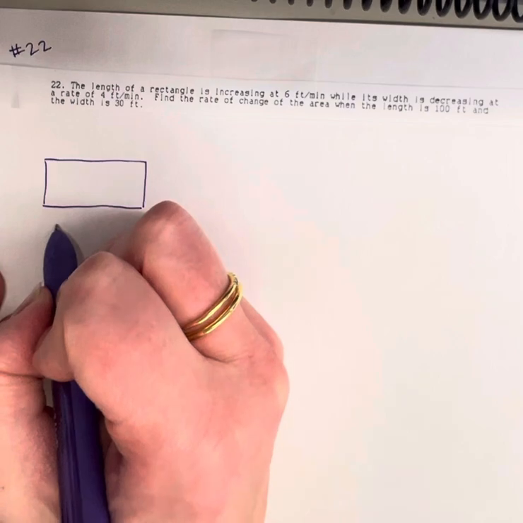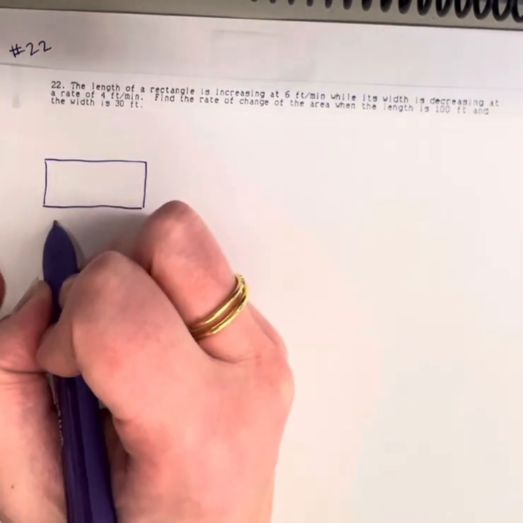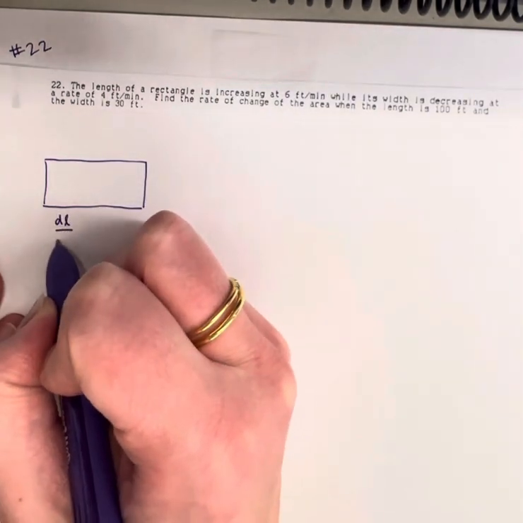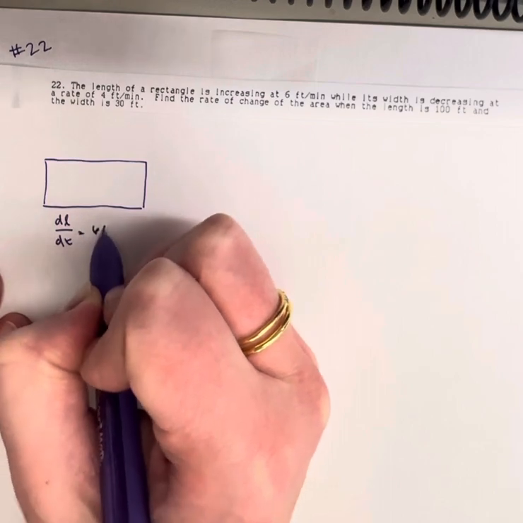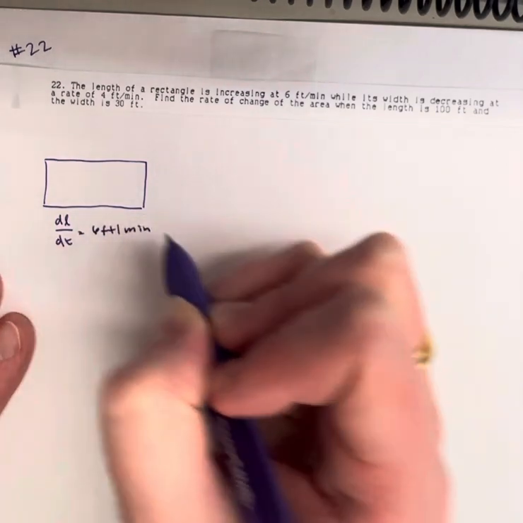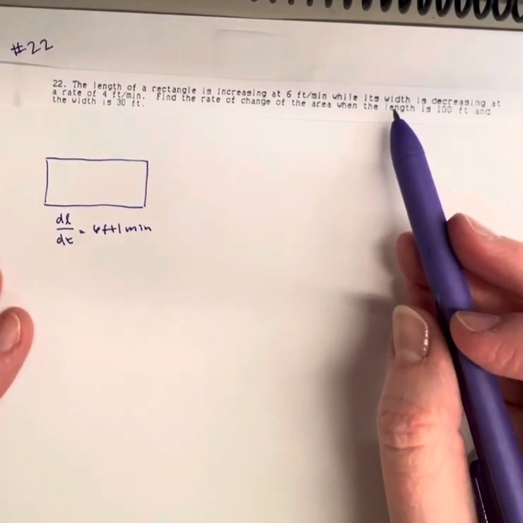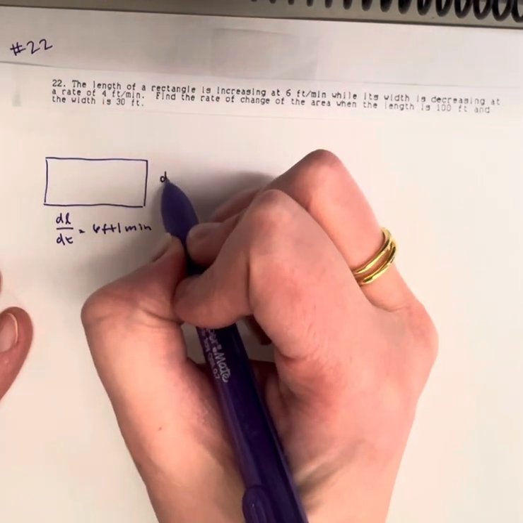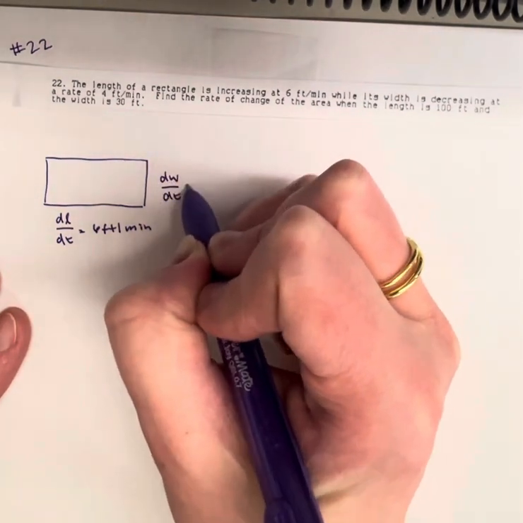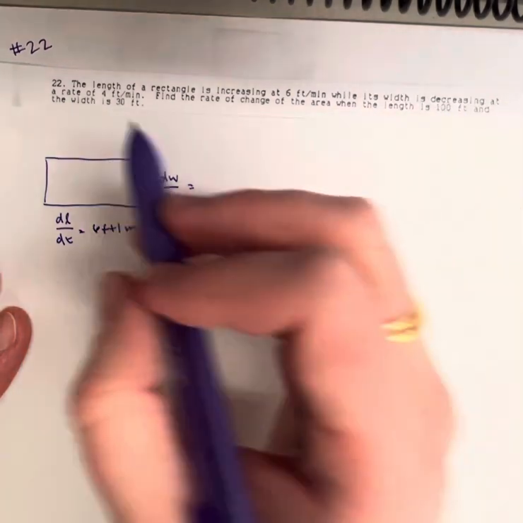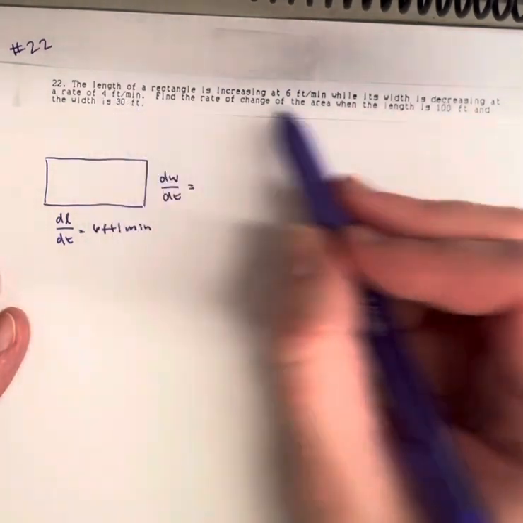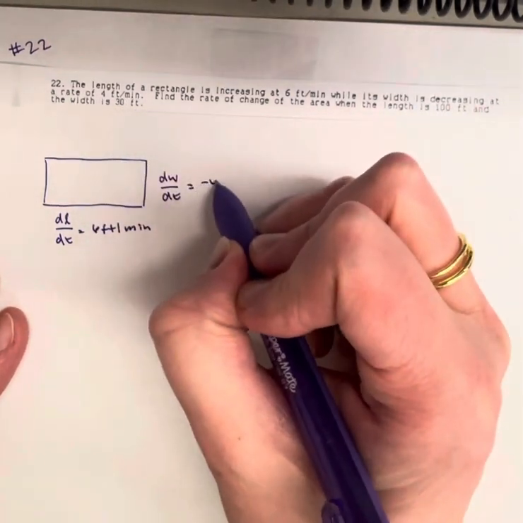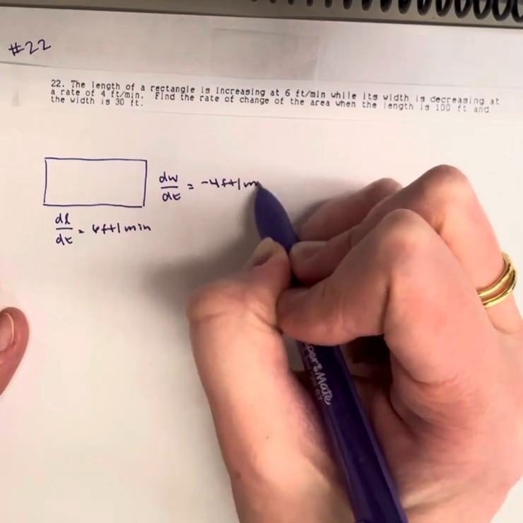So the length is increasing, so we'll do dL/dt, I'm going to do a cursive L, don't ask me why, feet per minute. While its width is decreasing, so dW/dt, at a rate of 4 feet per minute. So decreasing means I'm going to call it -4 feet per minute.